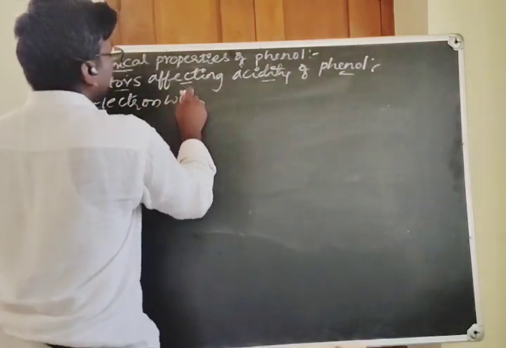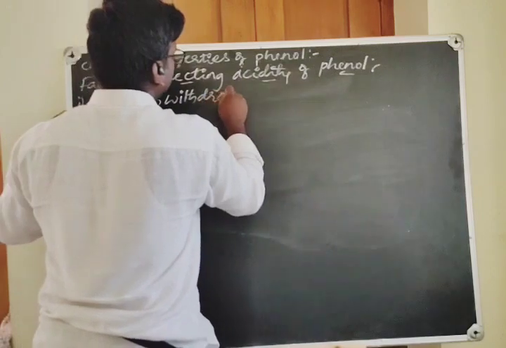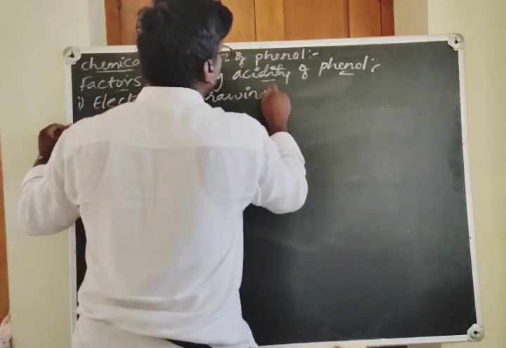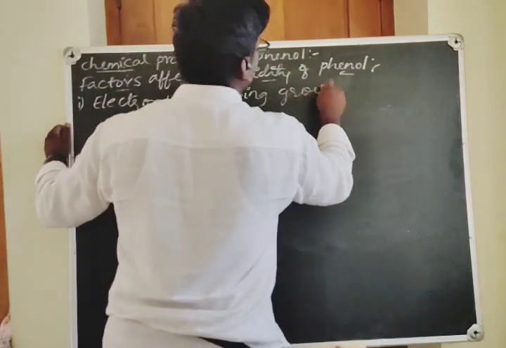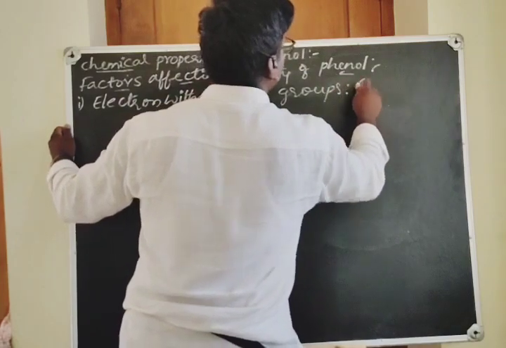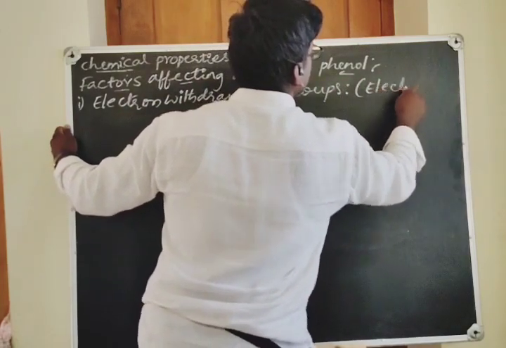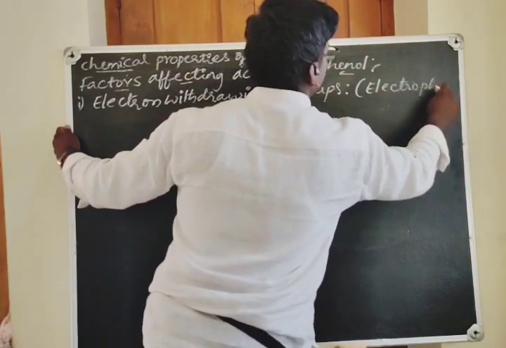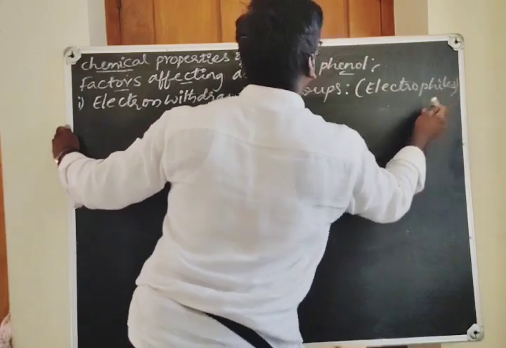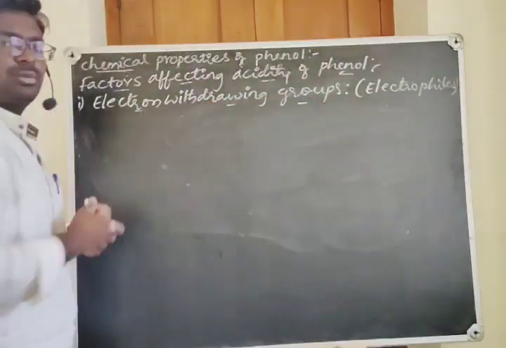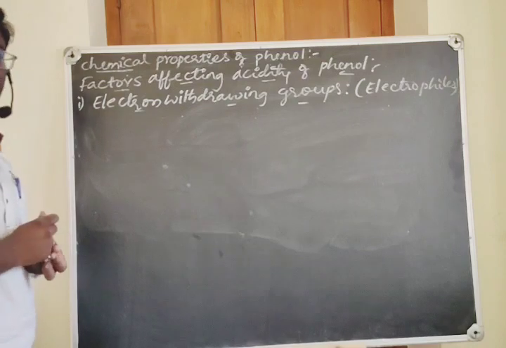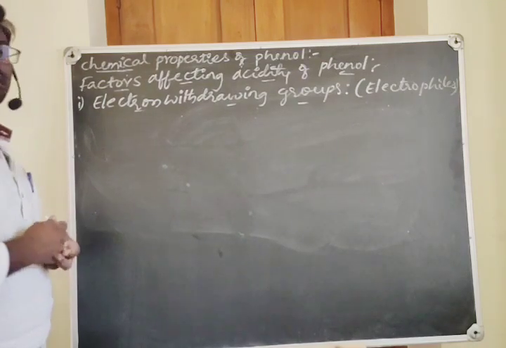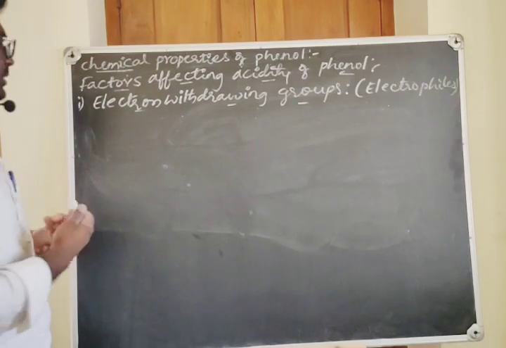See, what are electron withdrawing groups? These are nothing but acting as electrophiles, which means electron deficient, and they will pull the electrons towards themselves from the benzene ring. For example, nitro groups.